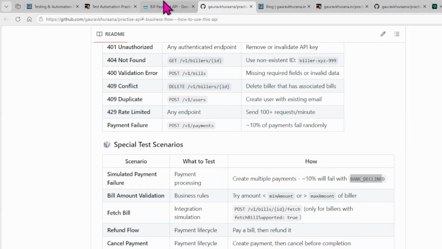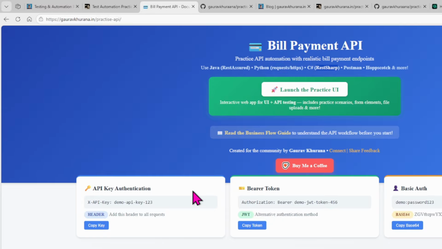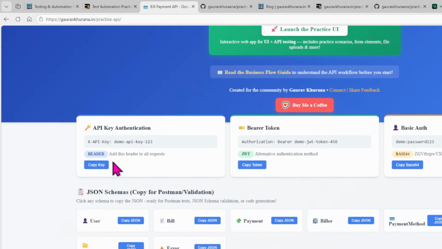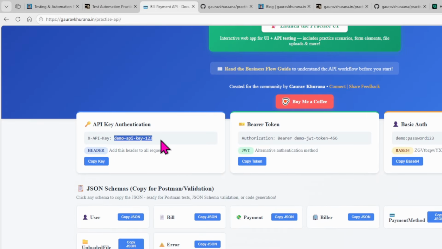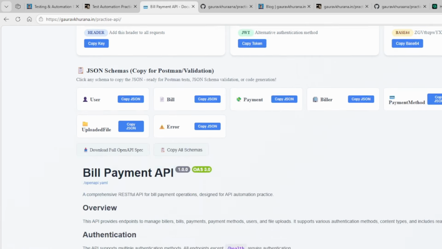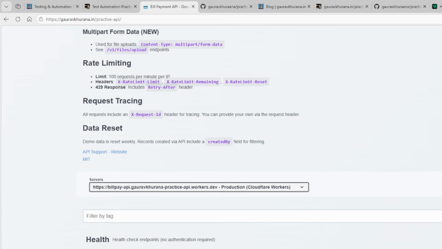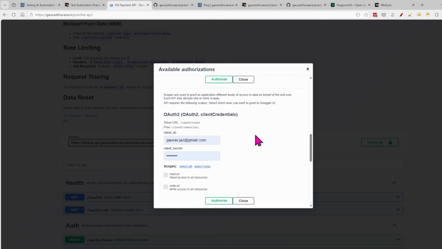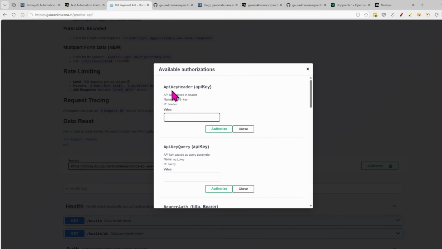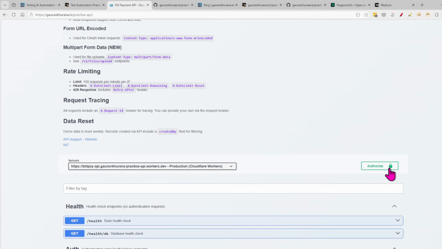You can read through it. Plus, for example, let's test one API. So I'll copy this authentication X-API-key. If you want to test from this page, you click on this Authorize, and you will see something like this. I'll paste my header here, and now if you see, I got logged in.